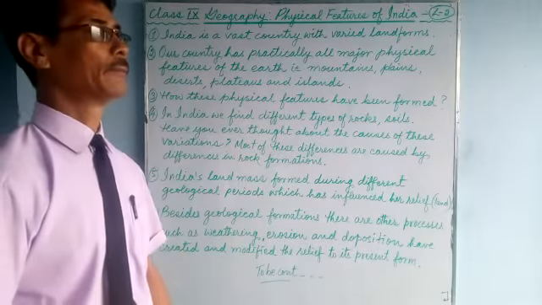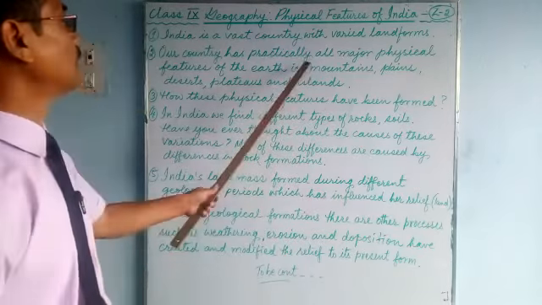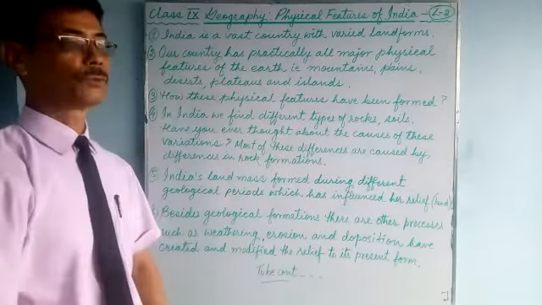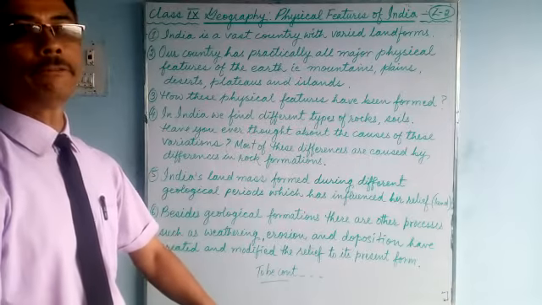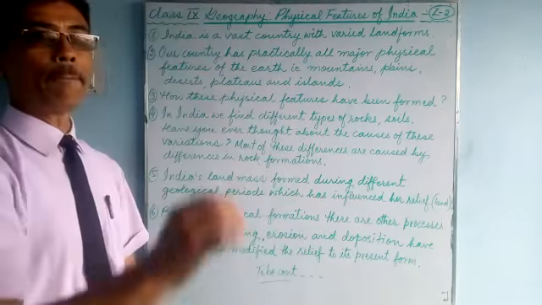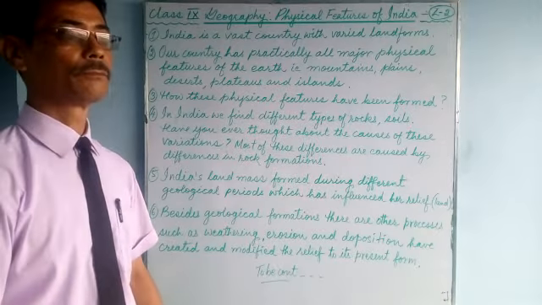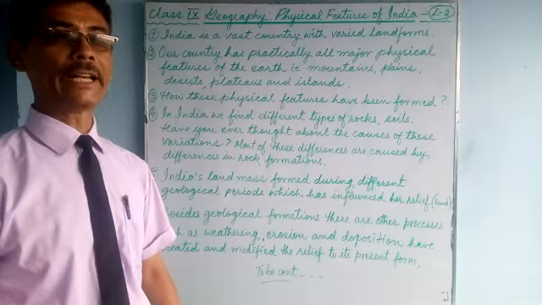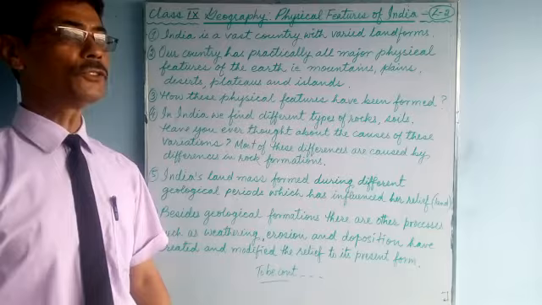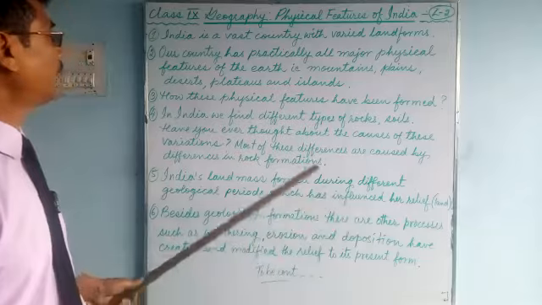Rarely can we find them together. And India is that country. India is a country where all these major physical features of the world are found in one place. This shows that we are very lucky to have all these types of lands in our country. High snow-capped mountains. We have deserts also. Thick forested areas. We have dry semi-arid areas also. We have plateau regions and plains. We have coastal regions. We have island groups. So you can see there.